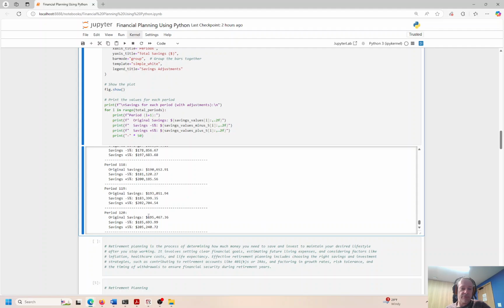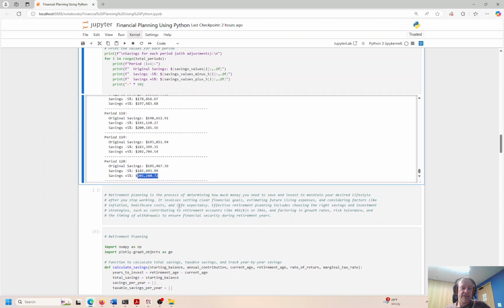So we put around 1,000 a month into this investment, and at 10 years we have 195,000. And we put in basically 120,000, so 195 minus 120 is about 75,000 in profit. The somewhat less risky alternative would be 185, and a more risky outcome would be 205,000. Okay, so that's how that works.